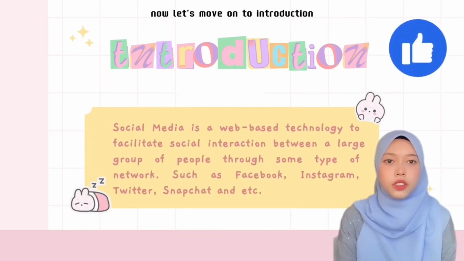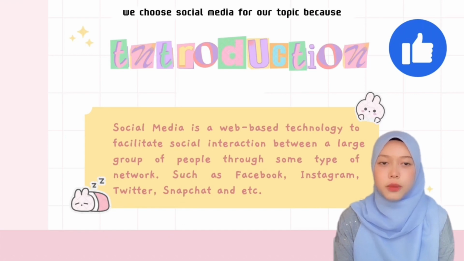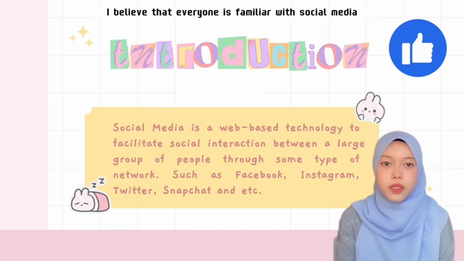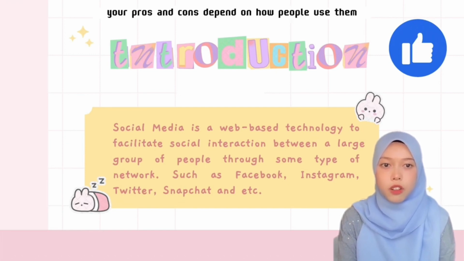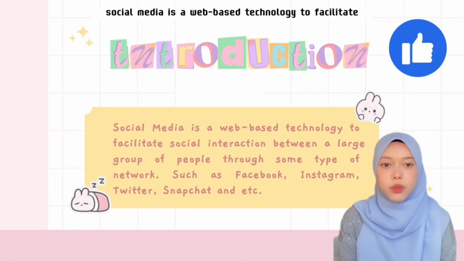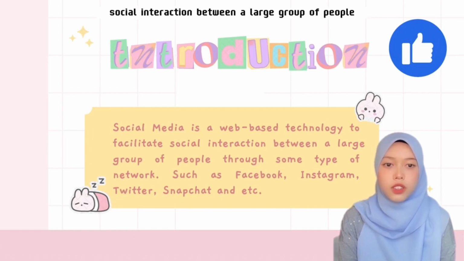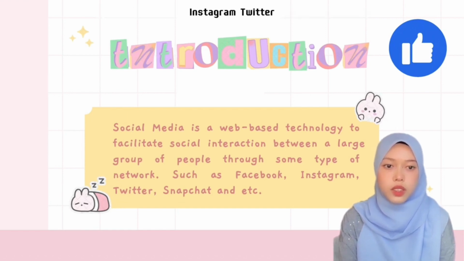Now, let's move on to the introduction. We chose social media for our topic because I believe that everyone is familiar with social media regardless of age. Social media has its pros and cons depending on how people use it. Social media is web-based technology to facilitate social interaction between a large group of people through some type of network, such as Facebook, Instagram, Twitter, and Snapchat.